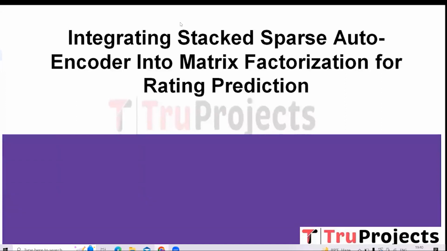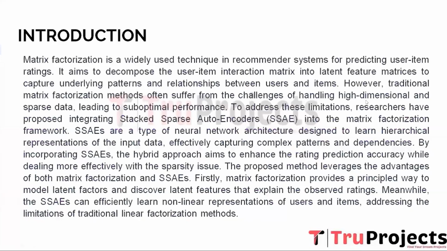Projects. In this video, we are going to explain a project titled Integrating Stacked Sparse Autoencoder into Matrix Factorization for Rating Prediction. Now coming to the introduction part, by combining the power of SSAE with matrix factorization, the proposed approach aims to achieve better performance in predicting user-item ratings, particularly in sparse and high-dimensional datasets.